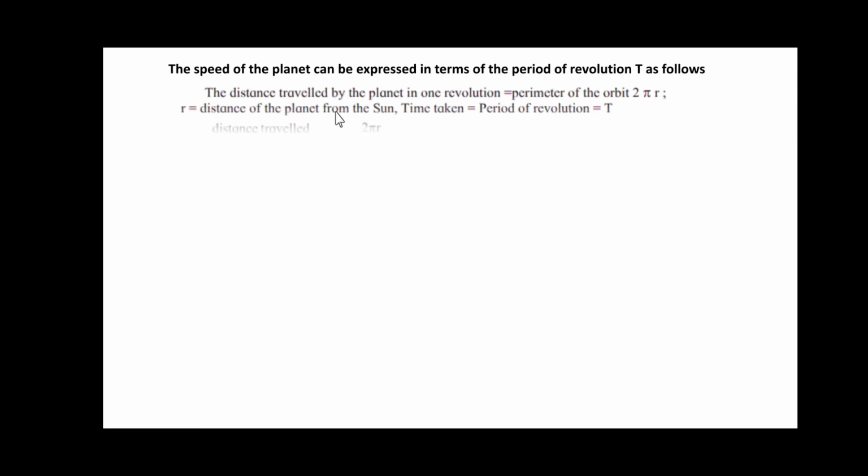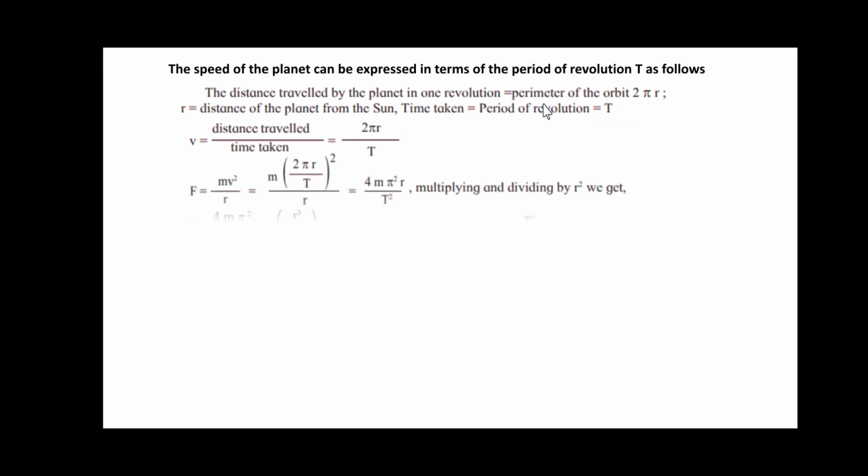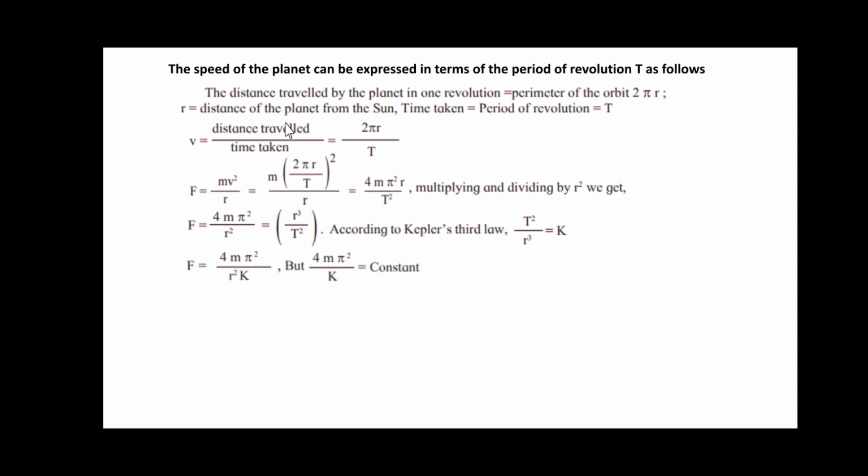First, the distance traveled by the planet in one revolution is equal to the perimeter of the orbit, that is 2 pi r, where r is the radius of the planet's orbit from the sun. Time taken is equal to the period of revolution, that is T. So this velocity v is distance traveled upon total time taken, which is the perimeter 2 pi r upon the time taken, capital T. So we have F equal to mv squared upon r, that we already know. Now substitute the value of v here.